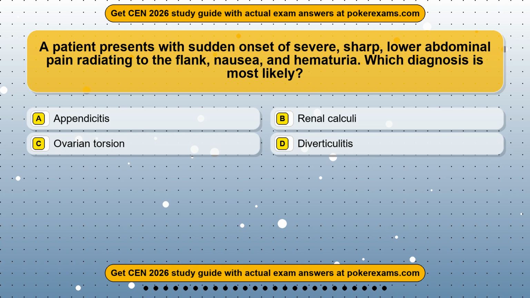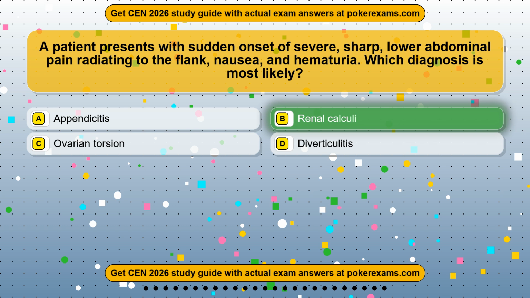Question 11. A patient presents with sudden onset of severe, sharp, lower abdominal pain radiating to the flank, nausea, and hematuria. Which diagnosis is most likely? Option A, appendicitis. Option B, renal calculi. Option C, ovarian torsion. Option D, diverticulitis. The correct answer is option B.